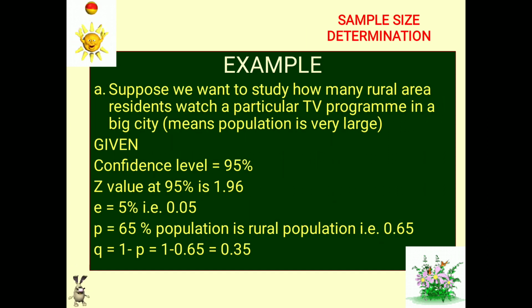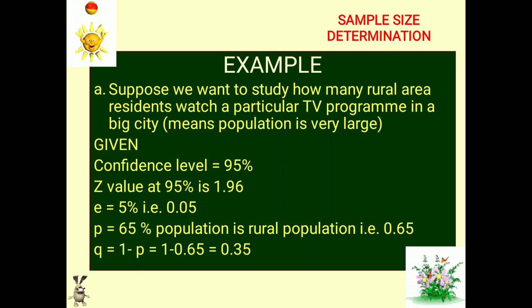So we'll take an example here. Suppose we want to study how many rural area residents watch a particular TV program in a big city. I'm referring to the word big here. Big means the population is very large. So we are given that the confidence level is 95%. Z value at 95% is, we all know, 1.96. E is 5% because it is 95% confidence level, so 0.05. P is 65% rural population, so it is 0.65. Q is 1 minus 0.65, means 0.35.